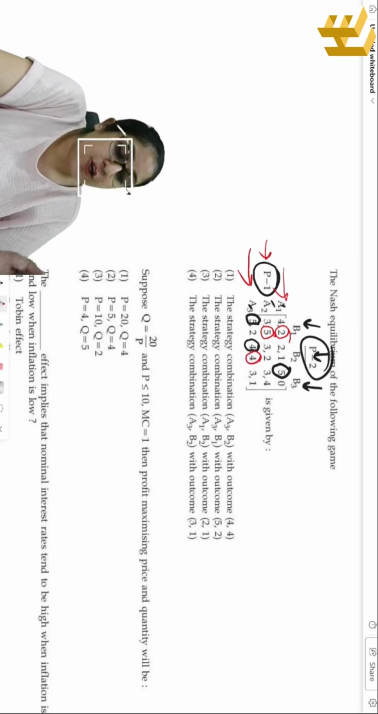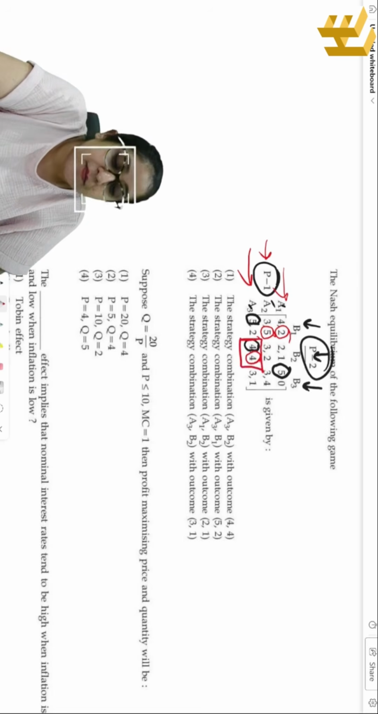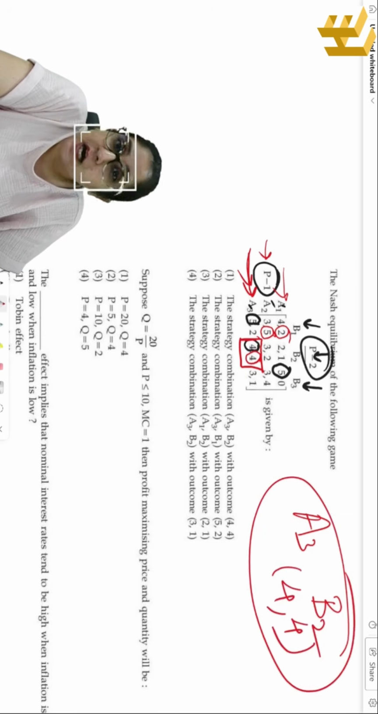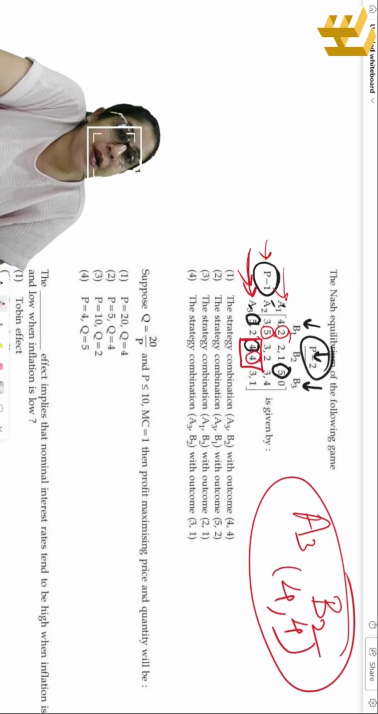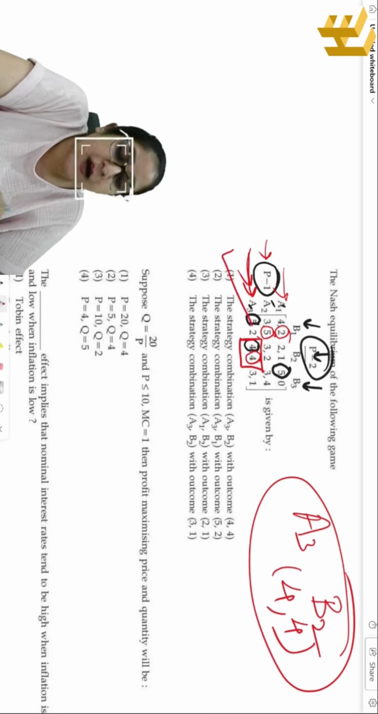strategy, right? So the Nash equilibrium will be attained where player 1 goes for A3 strategy and player 2 goes for B2 strategy with a payoff of 4, 4, right? When we achieve this, then no player would be willing to change their strategies. Okay, so the answer would be option 1 in this case.